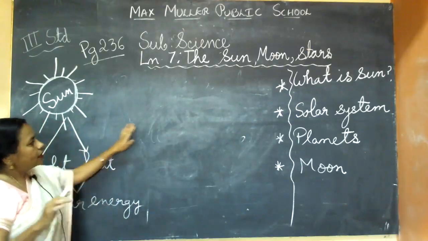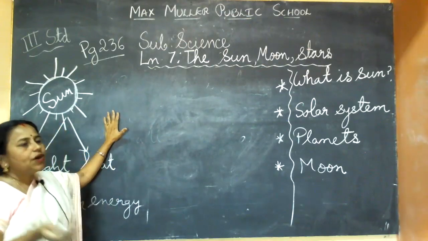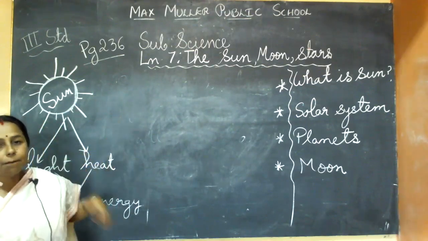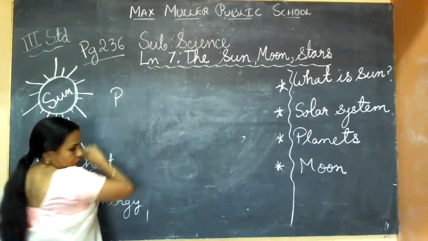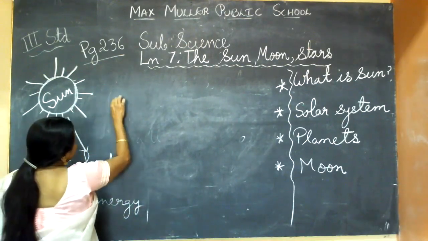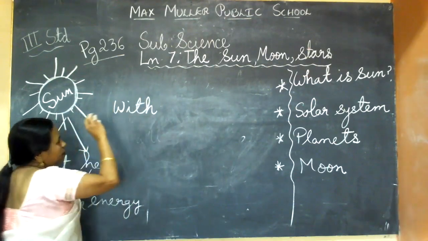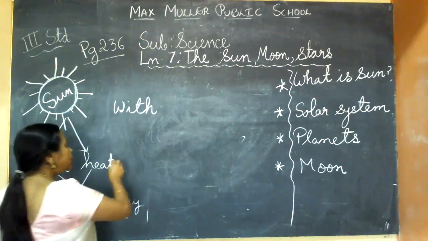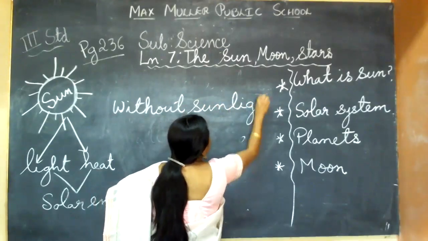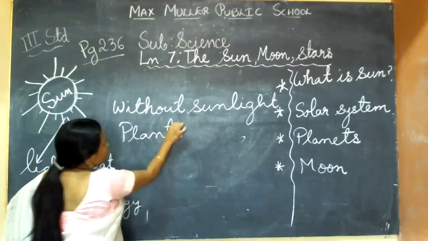So in absence of sun, why is it important? Before that, you should understand how our life will be in the absence of sun. There is no sunlight means plants cannot make their own food.